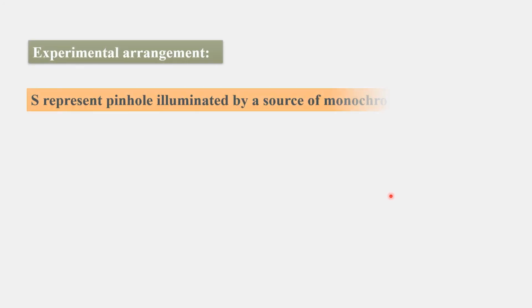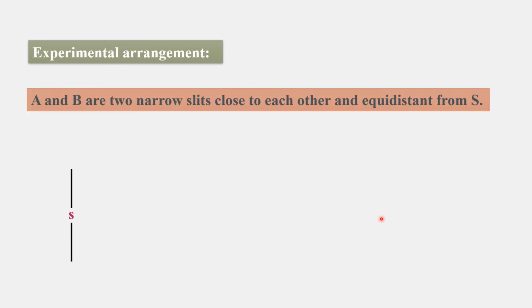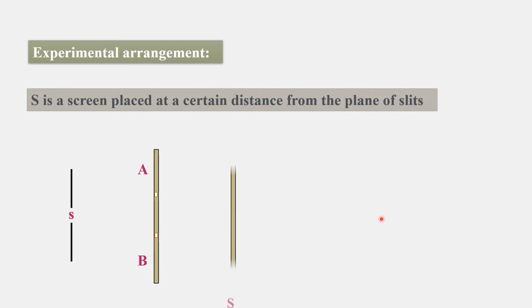Experimental arrangement. S represents the pinhole illuminated by a source of monochromatic light. A and B are two narrow slits close to each other and equidistant from the source. And another S is the screen, which is placed at a certain distance.